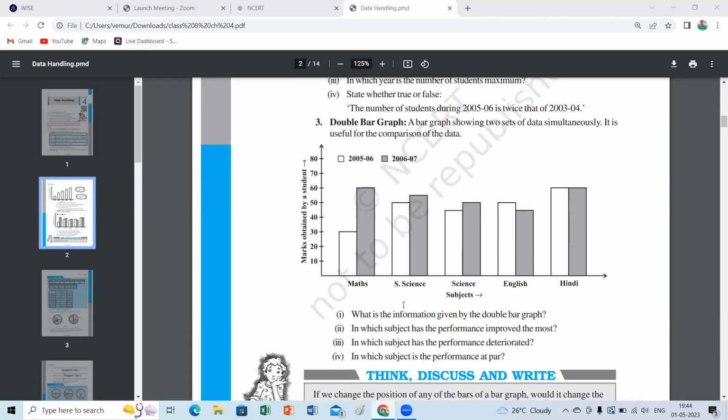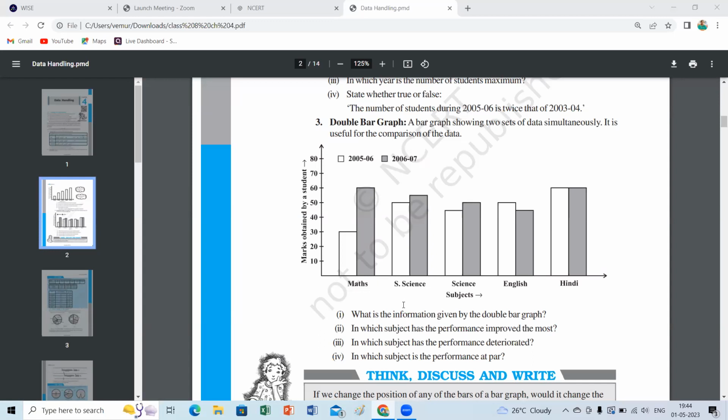What is the information given in the double bar graph? Marks obtained by each student in the subjects. Marks obtained by a student in the academic years 2005 to 6 and 2006 to 7. Yes, consecutive years. Or any other title? Please think about a retitle. Any other suitable title, easiest.